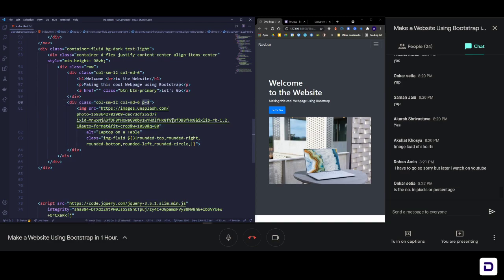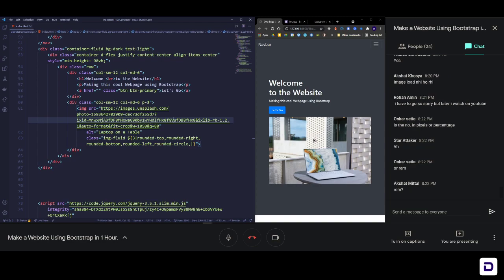Okay, so we have added this P3. Is the number in pixels or percentage? Okay, so this particular number that we write, P3, we don't write pixel or percentage. This is basically defined inside the Bootstrap documentation. No, not rem also. This is relative to a certain value in the Bootstrap documentation, that 1 is going to be equal to a certain number. So basically they keep it 16 pixels or maybe 2-3 pixels, and based on that they multiply over this number. That's how they keep this.